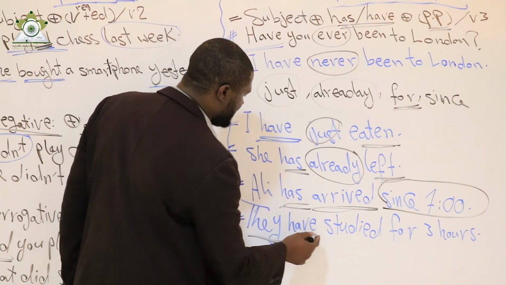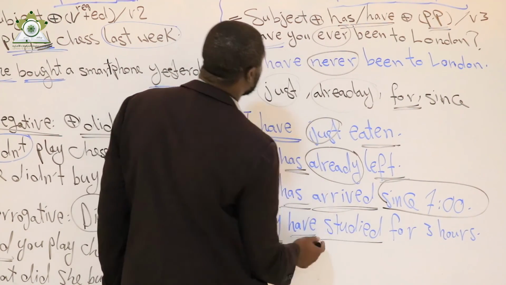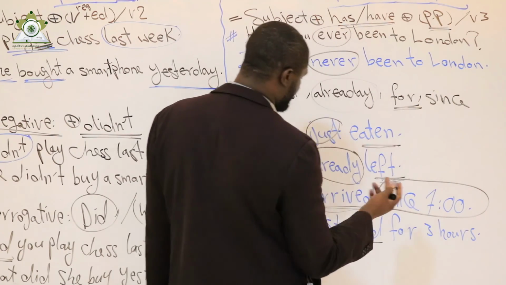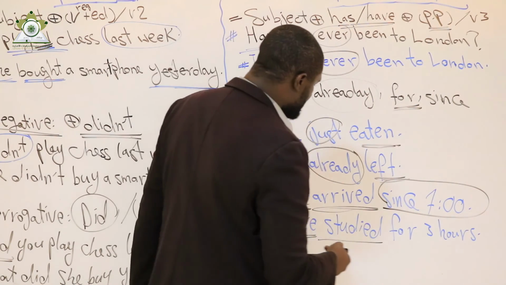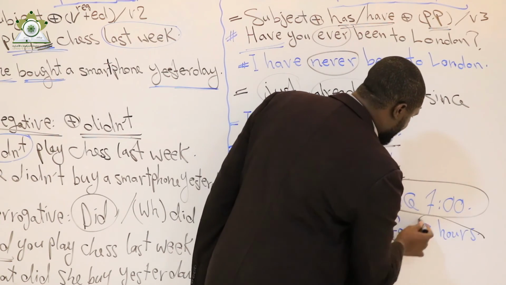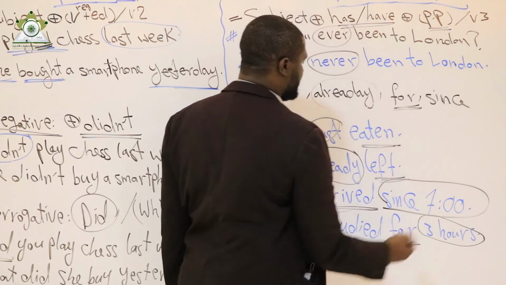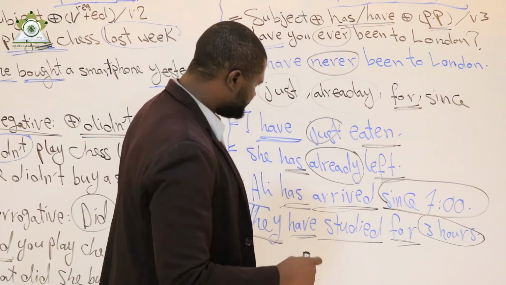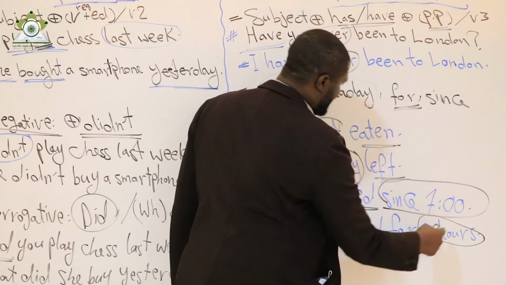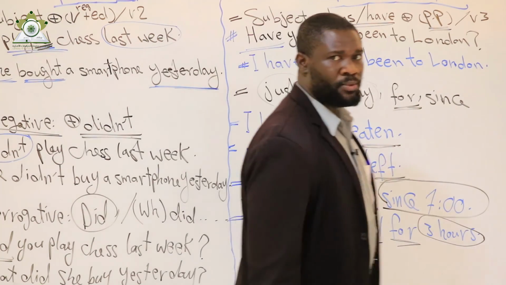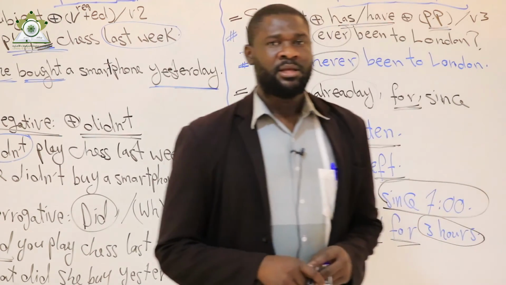Here, as we can see, subject, they, plus have plus verb 3. As we can see, subject, has or have plus verb 3 or past participle. For is followed by time. Here the duration of the action. Here the starting point of the action. When has the action started?